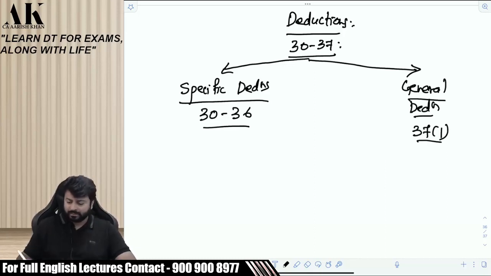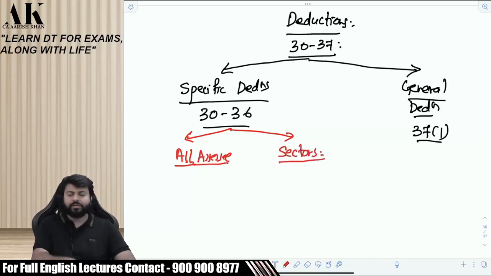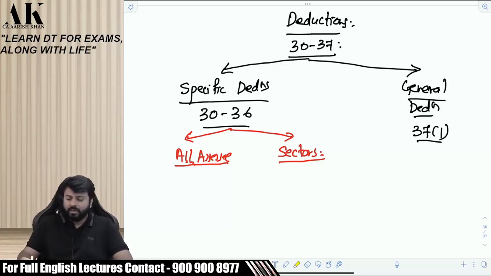Okay. In specific deductions also there are 2 categories. One which is available to all assessees, one which is available to certain sectors. Now listen carefully. Understand this bifurcation first. Understanding this bifurcation is a must to understand this chapter. All the deductions are mentioned here. First of all, categorize them into 2 parts. Certain deductions are specific deductions and certain are general.